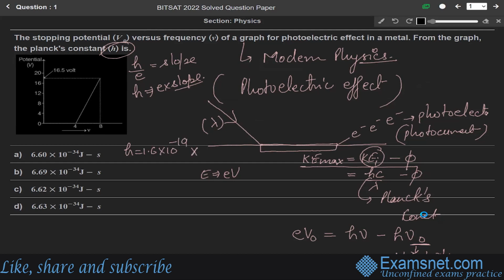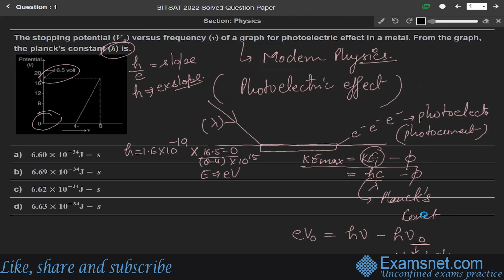And from the graph, the slope will be 16.5 minus 0 over 8 minus 4, into 10 to the power 15.